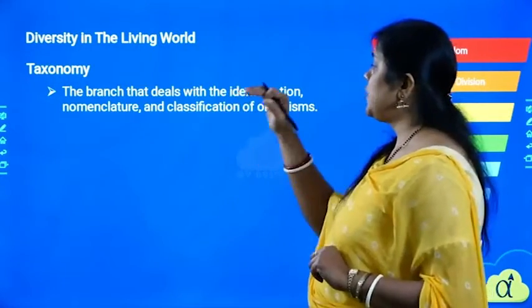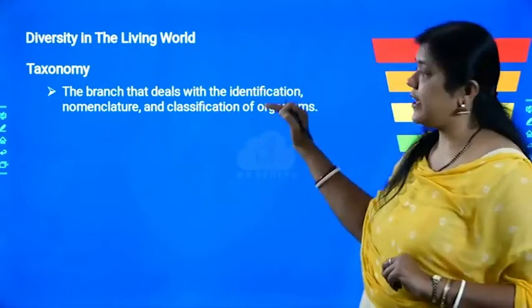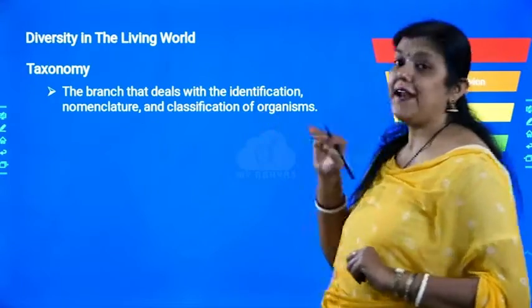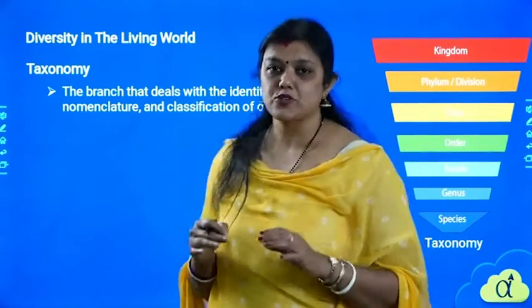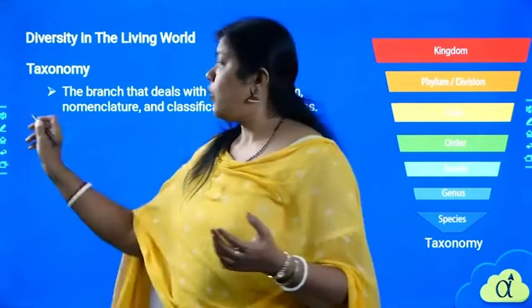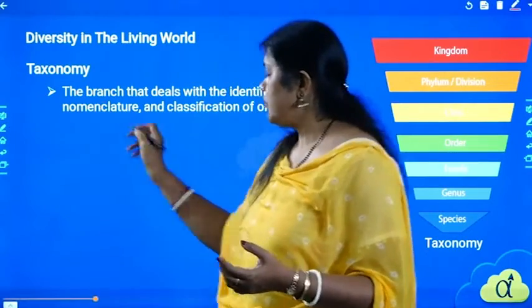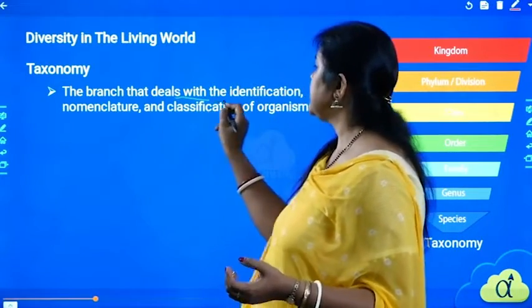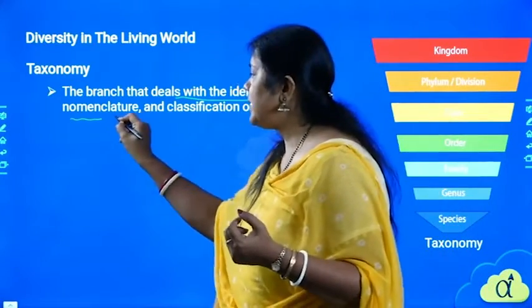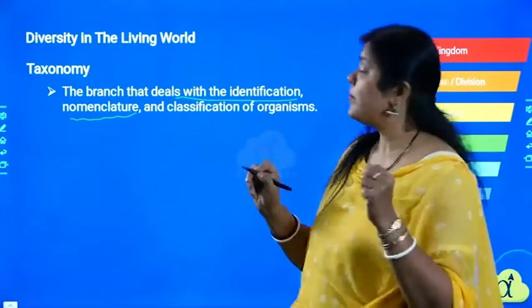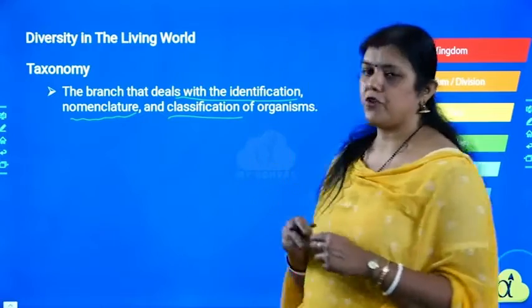The branch that deals with the identification, nomenclature and classification of organisms is called taxonomy. What are we doing in taxonomy? This is a branch which basically deals with identification. We are identifying the organism. Nomenclature, we are naming the organism, and classification of the organism.